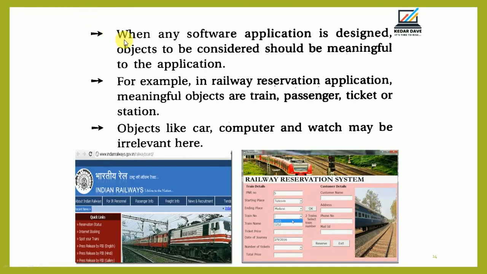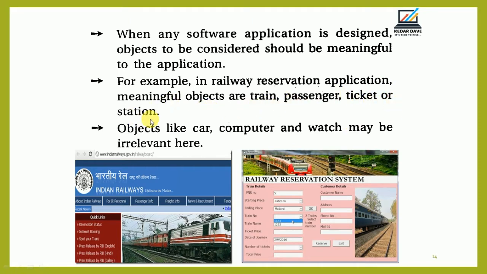So when any software application is designed, the objects to be considered should be meaningful to that application, right? So you have to give a meaningful name to that particular application and the different objects. For example, in a railway reservation application, meaningful objects are the train, passenger, tickets, or the station.